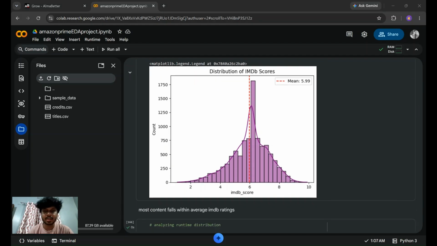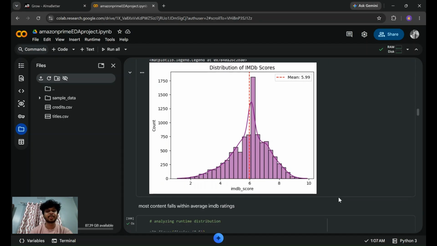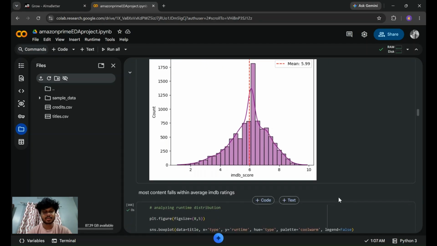And this hist plot is telling me that the average of the IMDb scores is around 5 to 7, and most of the contents have an IMDb score near the mean.